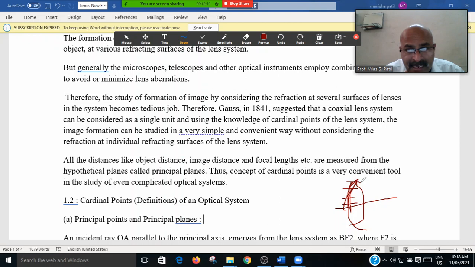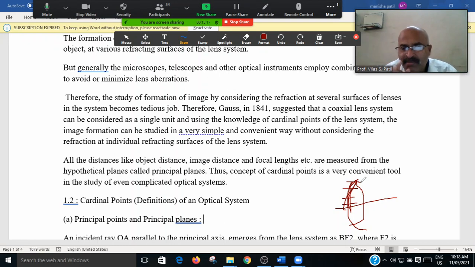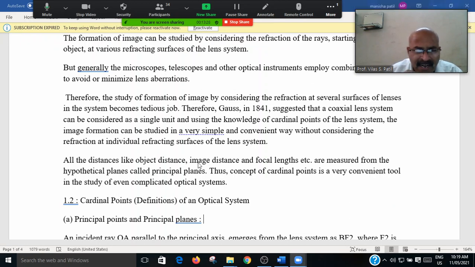It means that at different points or different surfaces of the lens, the aberration is different. Where the light is incident at that point, what is the spherical aberration, and we have to calculate the amount of spherical aberration at each location of the lens. It is a very tedious job, and that method becomes very complicated. Therefore, Gauss